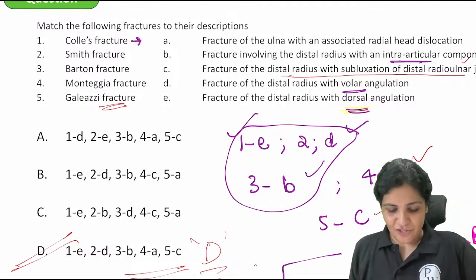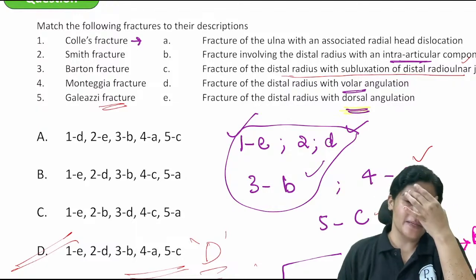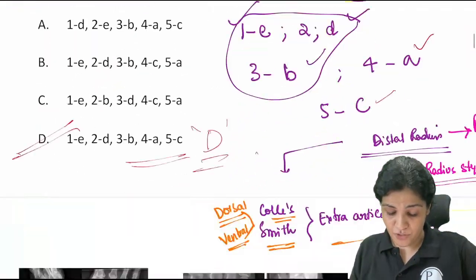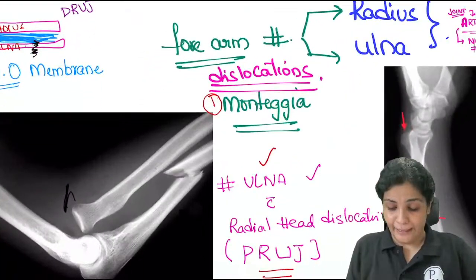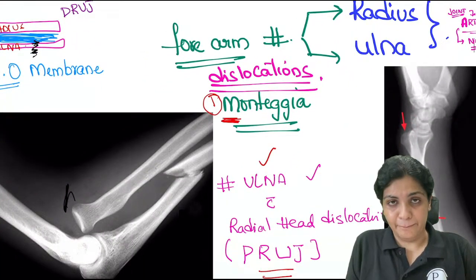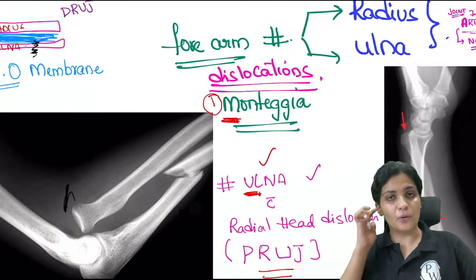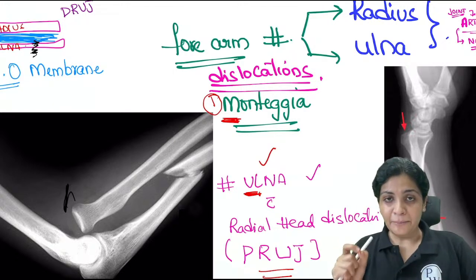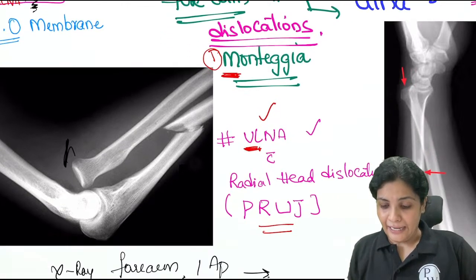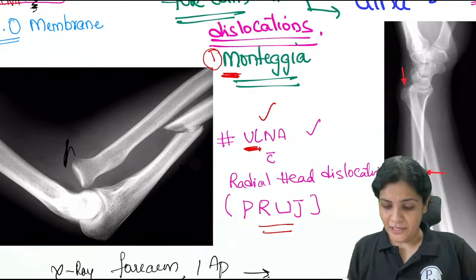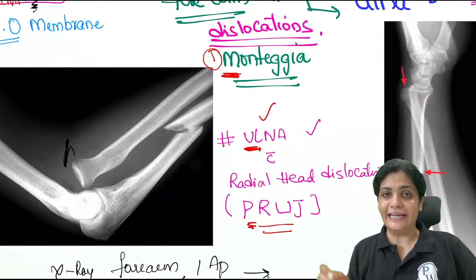Now I have explained so much about Monteggia and Galeazzi, but in the exam you tend to get confused. So remember one thing: Monteggia is M, and medial side is ulna. Remember only this. Monteggia M, medial side is ulna. And whenever there is an ulna fracture, there should be radius involvement, so remember that this is the radial head.